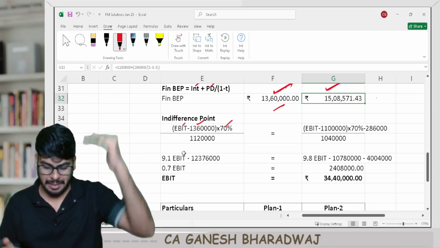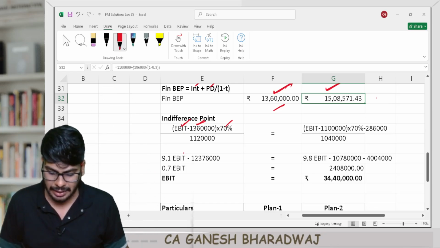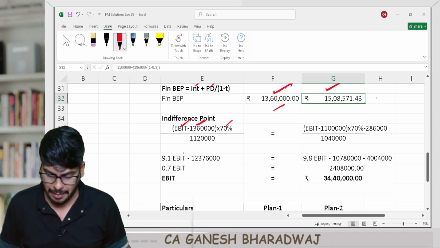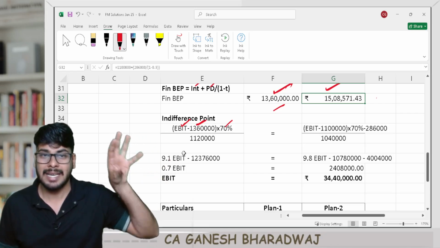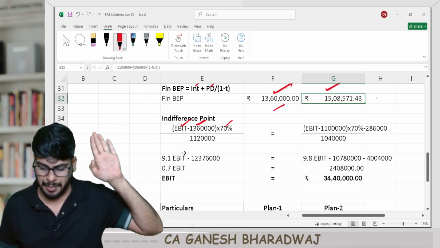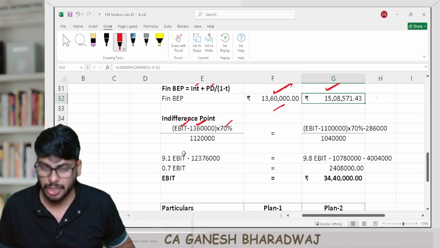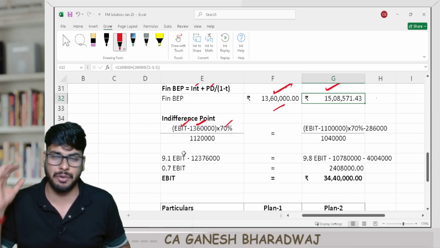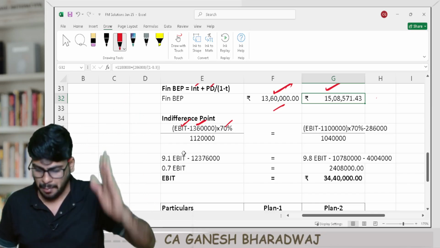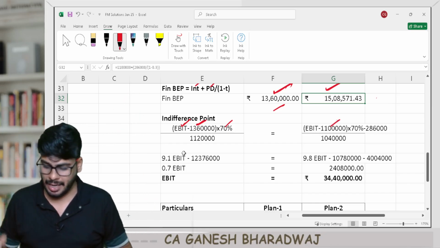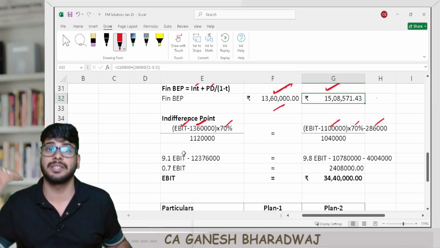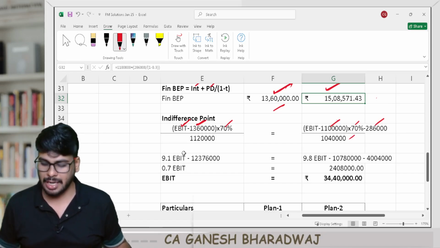So under the first plan, it's going to be EBIT minus 13.6 lakhs interest, into 1 minus t, that is 70%, minus preference dividend 0. I'm not putting it here, divided by 11,20,000, right? This is the calculation of EPS under the first plan. This should be equal to the EPS under the second plan. It's EFP divided by the number of equity shares. How do you arrive at the EFP? EBIT minus 11 lakh rupees. Here the interest component is 11 lakh, into 70%. This gives you EAT, minus preference dividend. This gives you EFP divided by your 10,40,000, right?